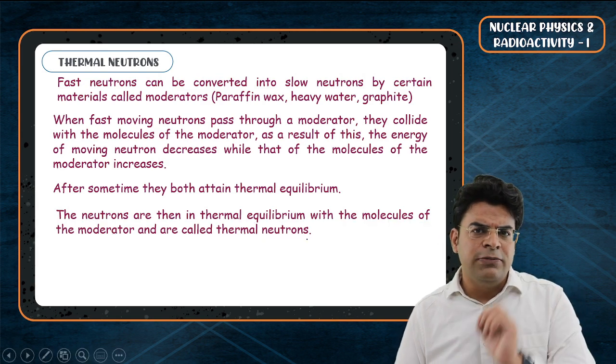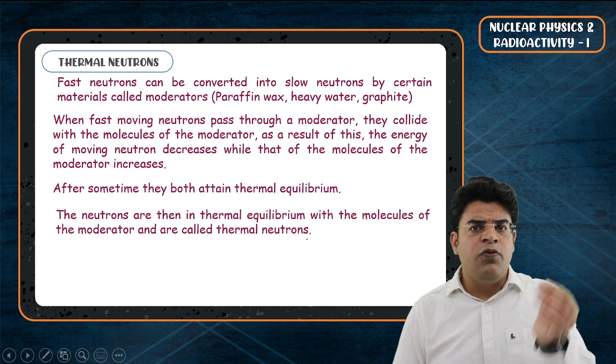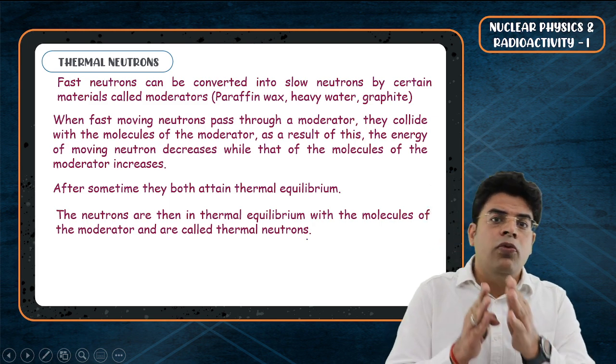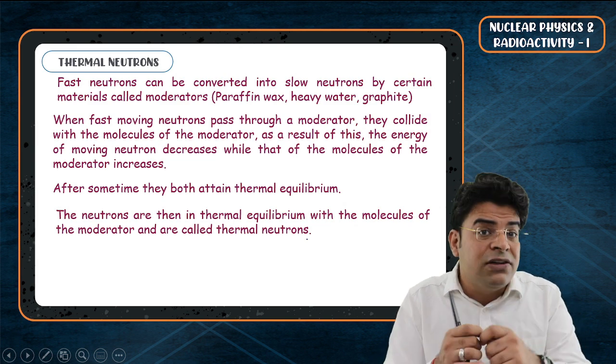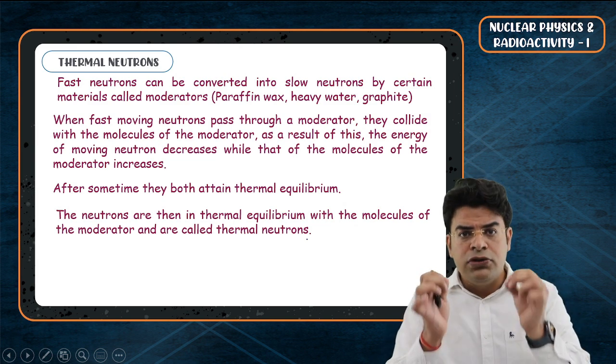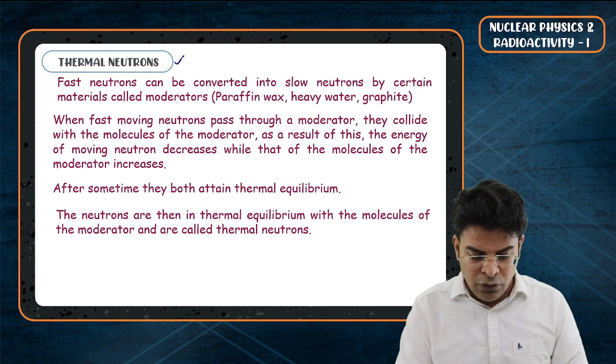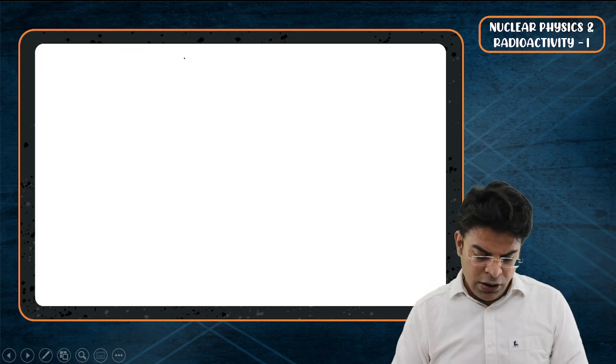So this is asked many a time. Thermal neutrons are fast moving neutrons or slow moving neutrons? Thermal neutrons are slow moving neutrons. The neutrons which are in thermal equilibrium with the molecules of the moderator are called thermal neutrons. You should know this basic thing.